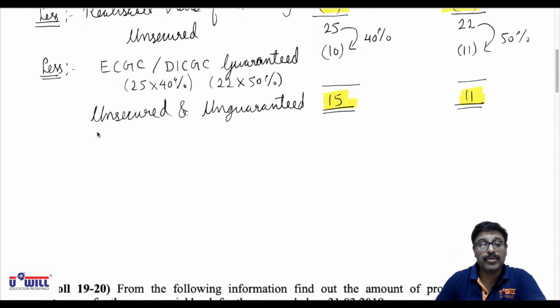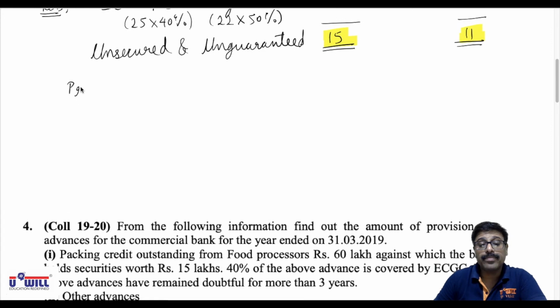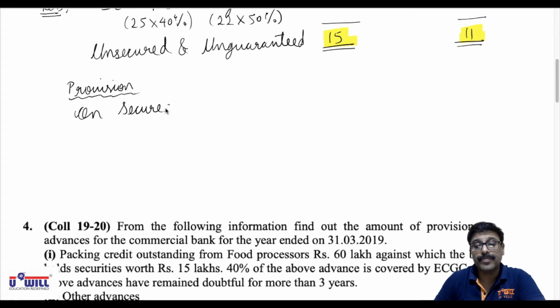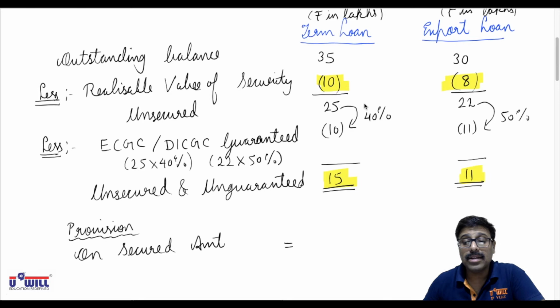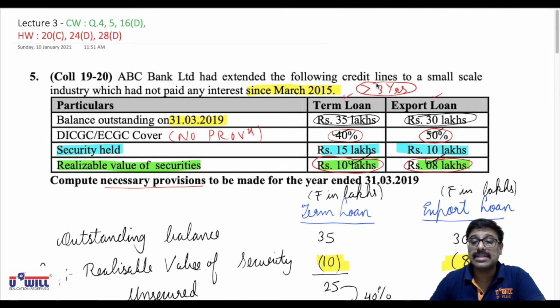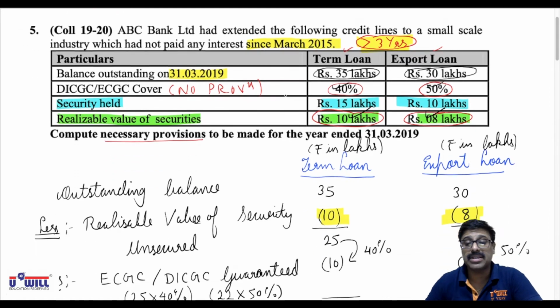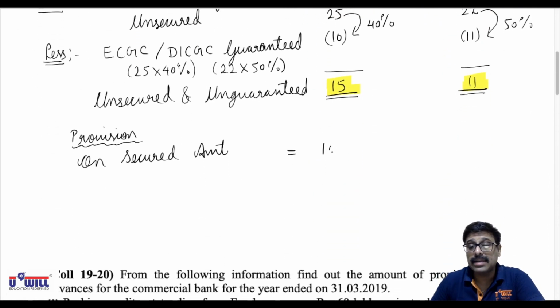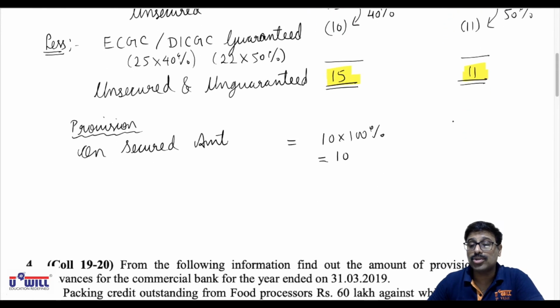So how will we create the provision? Understand it? Provision. First of all, on the secured amount, which is 10 lakhs and 8 lakhs, as we discussed, since the period is more than 3 years, even on the secured amount it becomes a doubtful asset, and for more than 3 years we have to create 100% provision. So on this 10 lakhs 100% provision will be required, which is 10 lakhs, and on this 8 lakhs also 100% provision will be required, that is 8 lakhs.